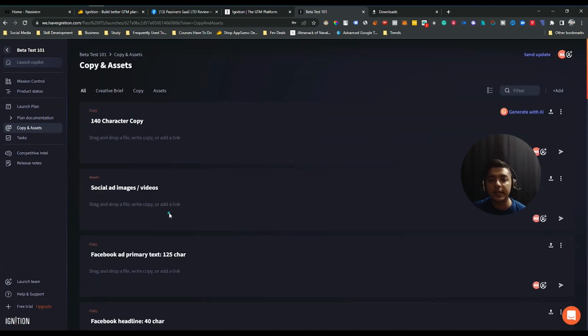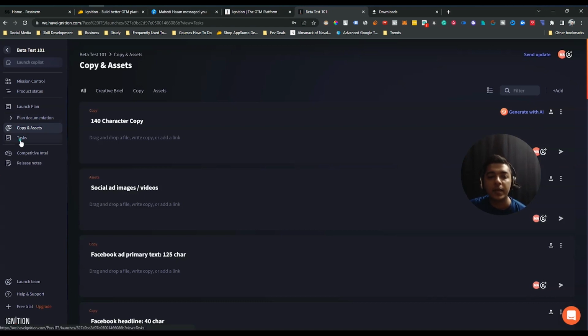So all the things that you need for launching your product or your feature will be added or stored here. And then your work, or your team members' work, is just to copy and paste these things in the right place. So these are the things in this copy and asset feature, guys. I hope you get the idea.